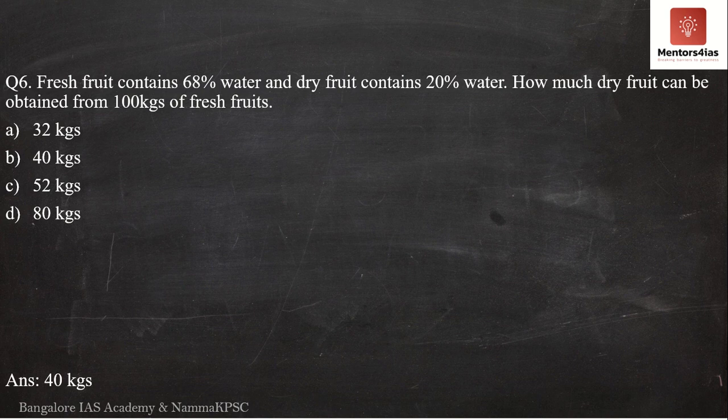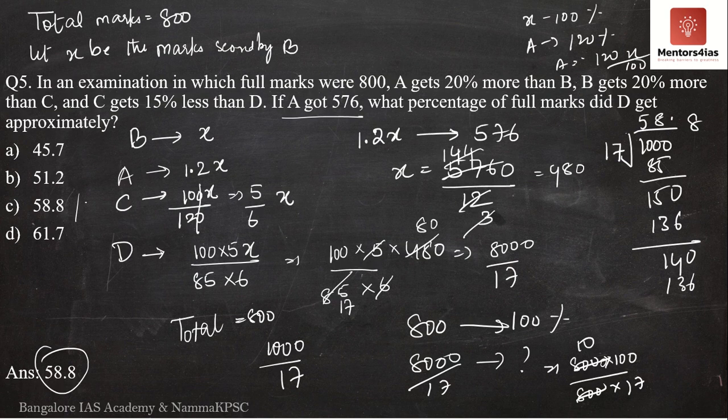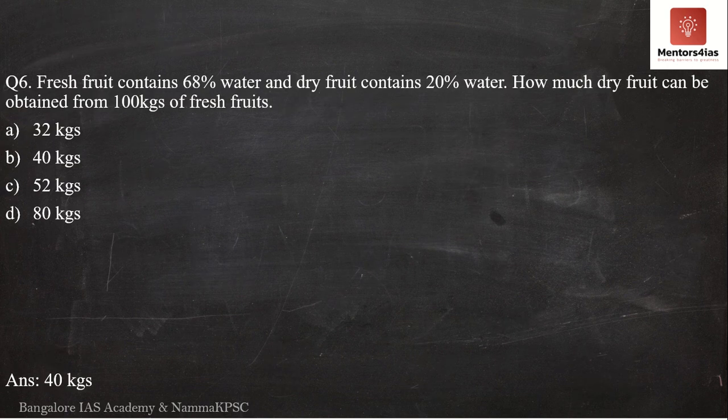So the next question, question number 6. Now what does question number 6 say? Fresh fruit contains 68% water and dry fruit contains 20% water. How much dry fruit can be obtained from 100 kgs of fresh fruits?